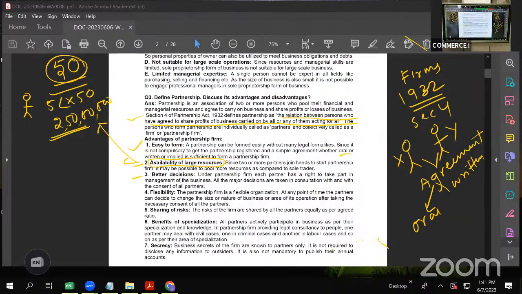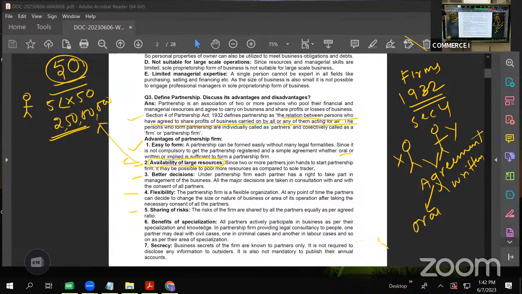Next is flexibility. Again, as you have seen in proprietary firm, this is also a little flexible. The partnership firm is a flexible organization. At any point of time, the partners can decide to change the size or nature of the business or area of operation. But the only condition here is that it should be with the consent of all the partners, or at least with the majority of the partners. That's it. Then sharing of risk.